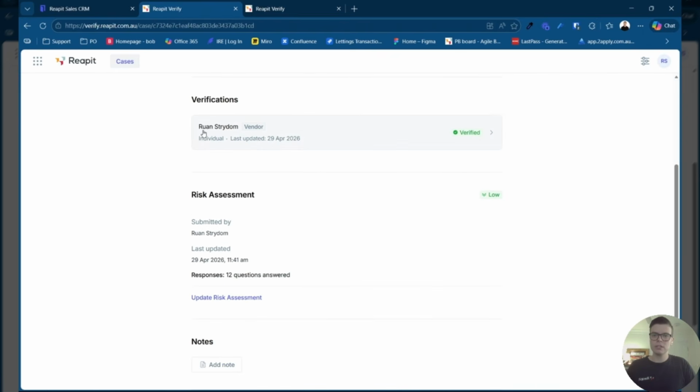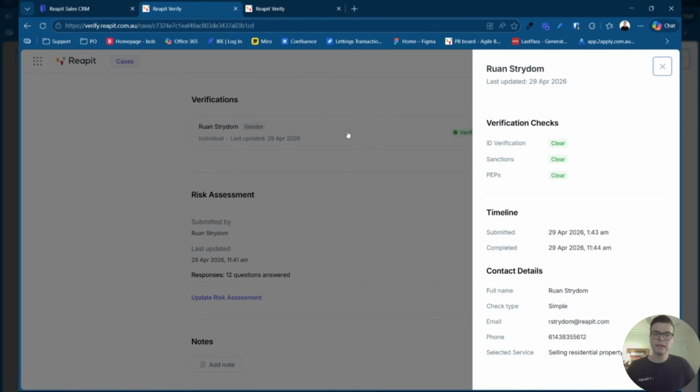Within the verification section, you'll have the vendor's name, and then when this verification was last updated, you'll also have the verified status against their name. If we click on the verification, you will see the verification results. So you can see ID verification has been cleared, the sanctions check has been cleared, and your PEPs check has been cleared. You can also see when this verification was submitted and also when it was completed. You'll then have all of the person's details and the service that they've selected. So why are they engaging your service? So that information is all within the verification section for you.